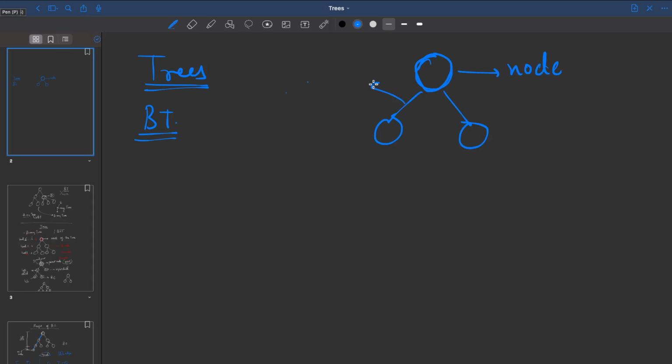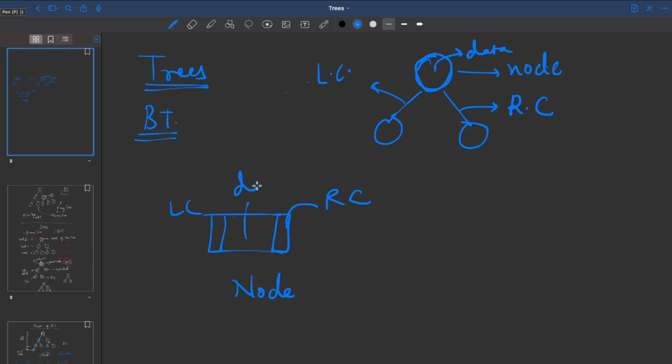It should basically have a pointer or a reference to the left child, correct? It should have a reference to the right child, right? And it should have the data which you are storing here. So if I think about this as a node, it should have the reference to the right child, the reference to the left child, and the data which is stored in it, right? So I can bundle this together into a class called node, correct? And I can think about trees as basically made up of node objects, correct?